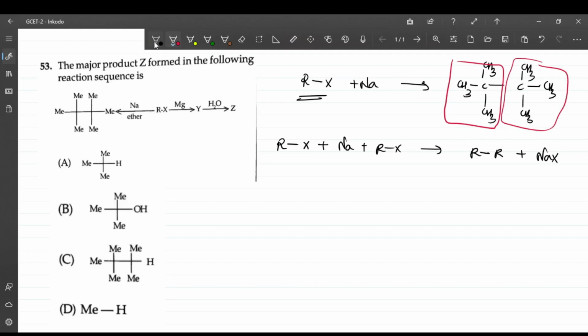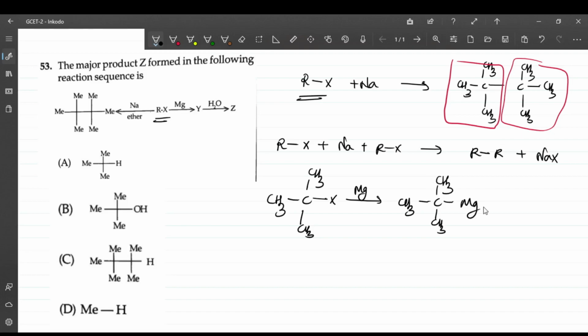So my RX over here is CH3, CH3, CH3 and X. This is reacting, if you go this side, with magnesium. So it gives you a Grignard reagent, this is my R part, and this is MgX.